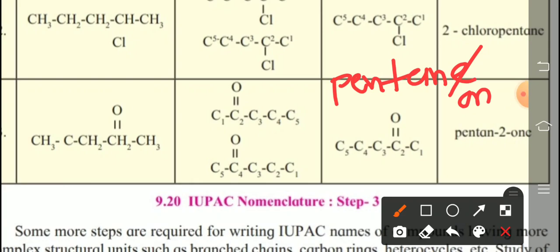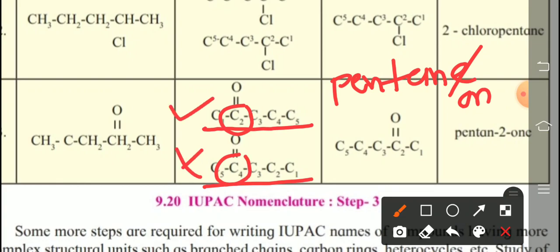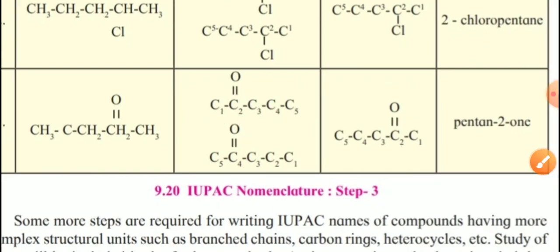And to which carbon is that functional group attached, and which numbering system is correct? Check from left to right or right to left. Here it is the 2nd carbon and here the 4th carbon, so this numbering system is correct and this is the wrong one. The ketone functional group is attached to the 2nd carbon atom. So we write pentane-2-one, or 2-pentanone. Anyway you write it. This is the third step.